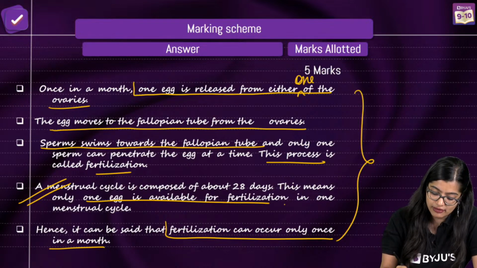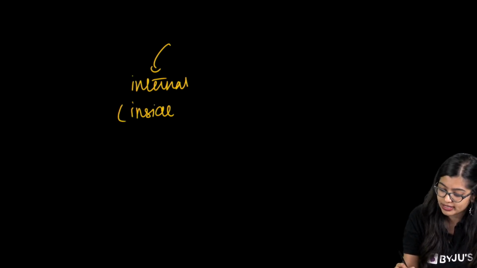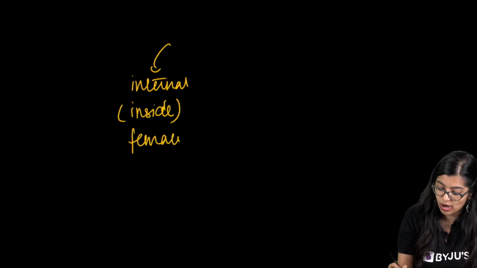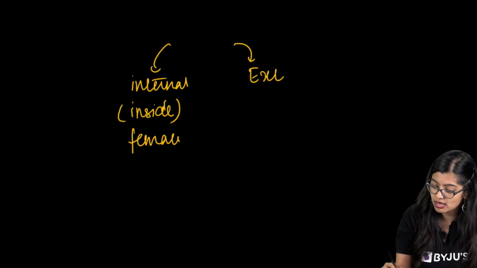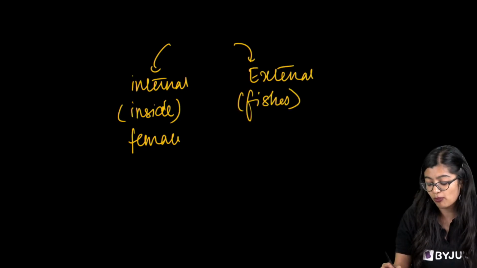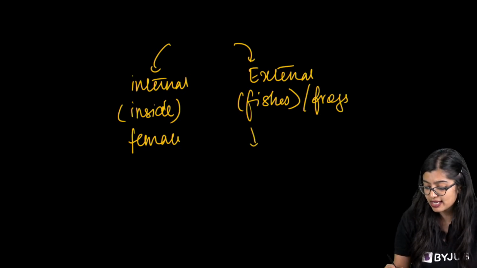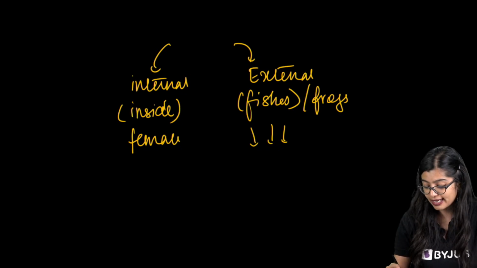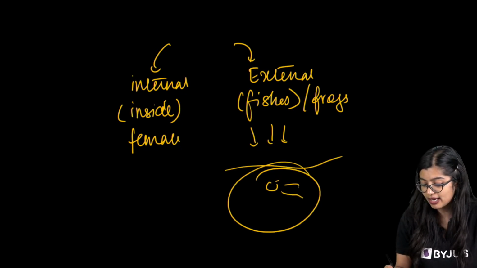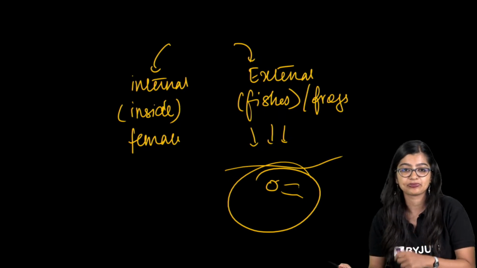Fertilization, you have internal fertilization and external fertilization, right? Internal fertilization is when it happens inside the body. Like in the case of humans, it happens inside the female body. But we also have external fertilization, like in the case of fishes, or sometimes frogs as well, wherein the eggs are laid in the water and the sperms are released, and in the water medium the sperms and egg fuse.